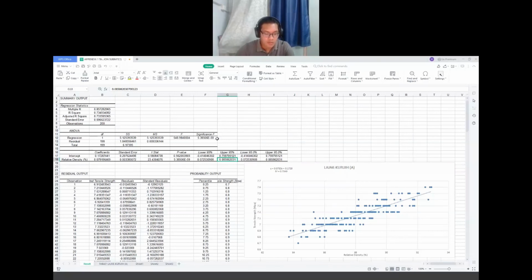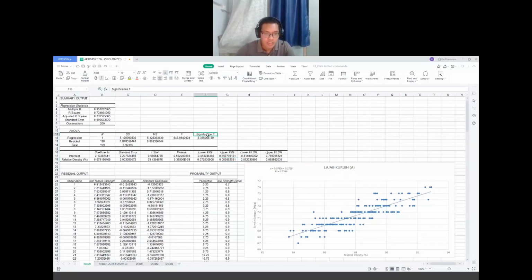So using hypothesis test, we can get the significance of regression for relative density. Using the F-test approach, H naught says that the relative density coefficient is equal to 0, and H1 says the relative density coefficient is not equal to 0. We will reject H naught if the p-value of our significance F is less than alpha, which is 0.05.